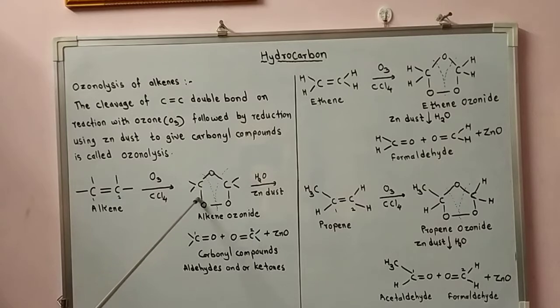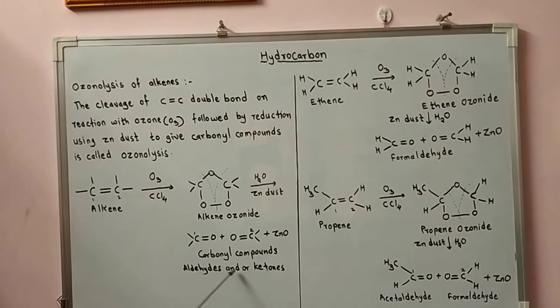Here we get carbonyl compounds, the compounds which contain the carbon-oxygen double bond structure. Such carbonyl compounds, that is aldehydes and or ketones, are obtained along with zinc oxide. So here we get carbon number 1 with a double bond to oxygen,